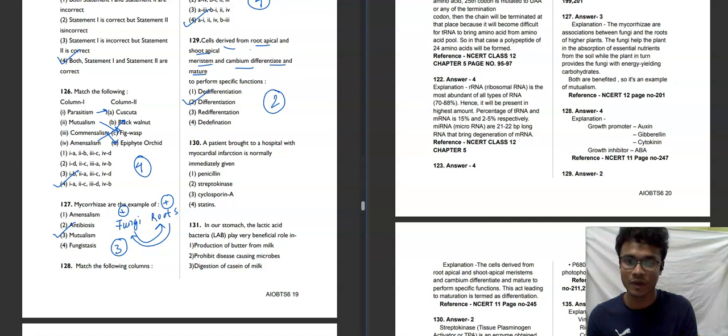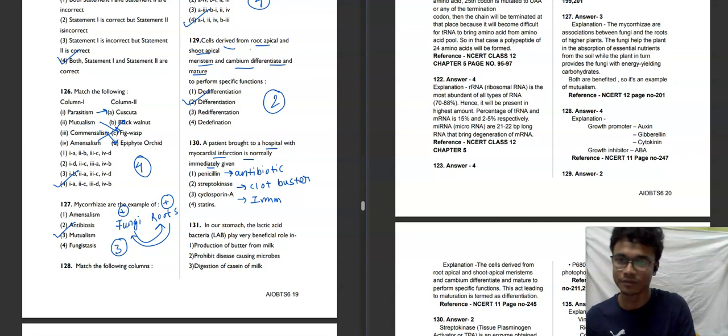A patient brought to a hospital with myocardial infarction is normally immediately given: penicillin, which is an antibiotic; streptokinase, which is a clot buster; cyclosporin, which is an immunosuppressant; or statin, which is a cholesterol-lowering agent.